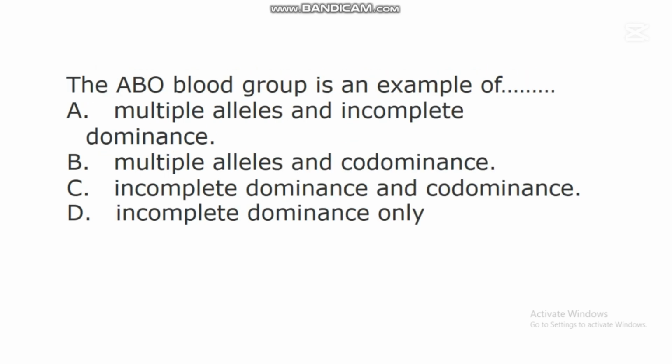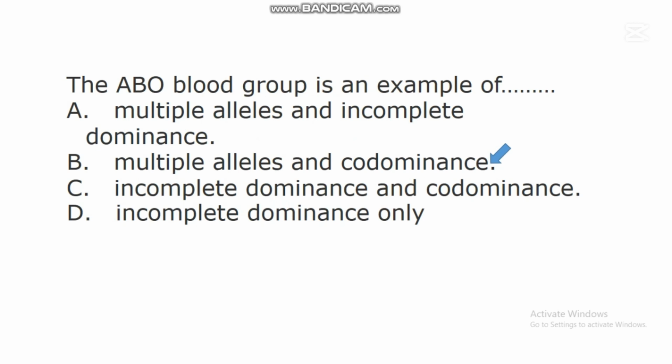The next question says, the ABO blood group is an example of dash. A. Multiple alleles and incomplete dominance. B. Multiple alleles and codominance. C. Incomplete dominance and codominance. D. Incomplete dominance only. In this question, the correct answer is B, multiple alleles and codominance.